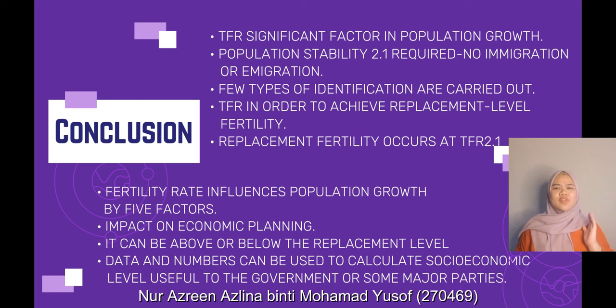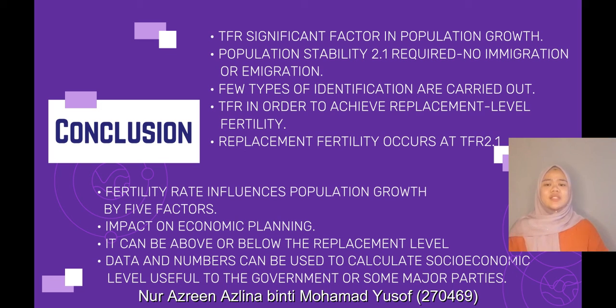We discuss how fertility rate influences the population growth. The decline mentioned before is based on the Department of Statistics Malaysia. There are a few types of identification that are carried out through this discussion. First is the distinction between fertility rate and total fertility rate by age group. Second is the identification of labor force participation between women and men. It turns out women are more prominent in working compared to men. Then we look into the TFR in order to achieve the replacement level fertility.